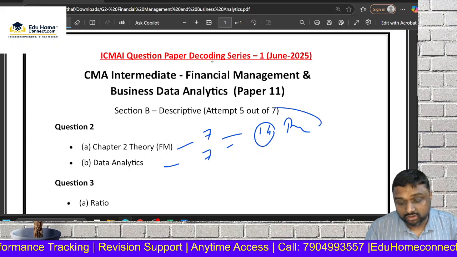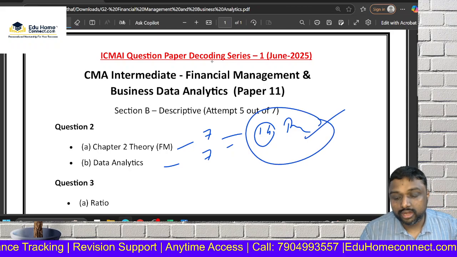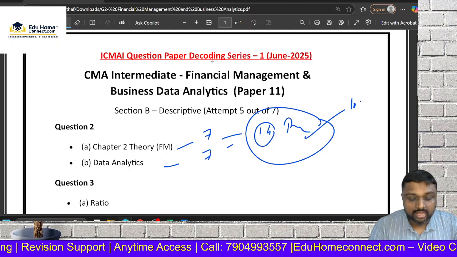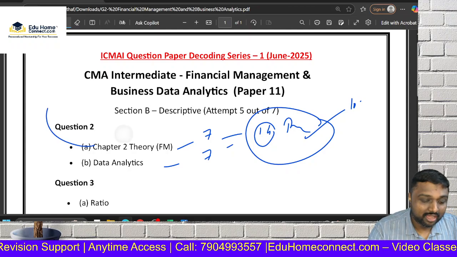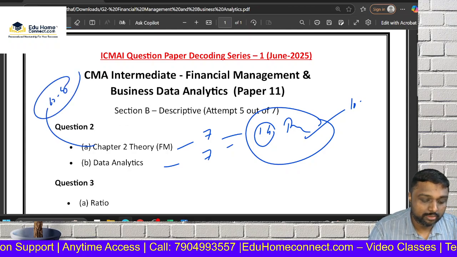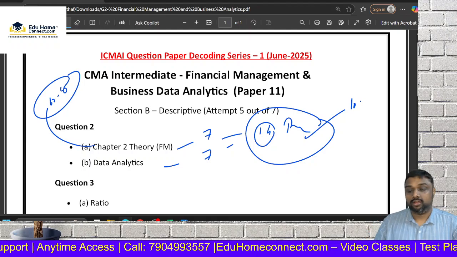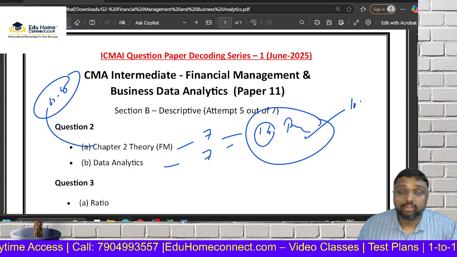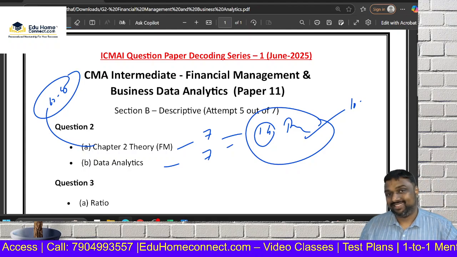These 14 marks, even if you learn and write, you will get only around 10 marks maximum. You have to write chapter 2 theory, which, as you know, is around 40 to 60 pages of your ICMA material. Data analytics also we have. So this point you can leave out as a choice, and you can concentrate on high scoring areas.